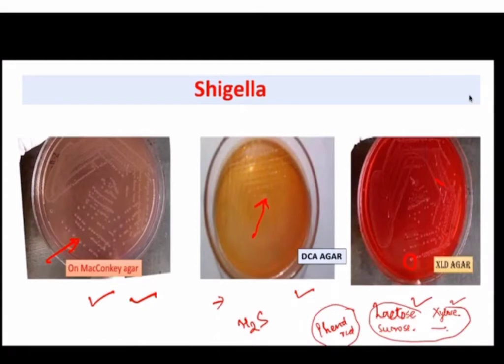Okay, so here you can see that it is not producing any H2S, so pale colonies are there and pink colonies on XLD are there without any production of black color, right? So इस तरह से culture plates में Shigella दिखेगा.